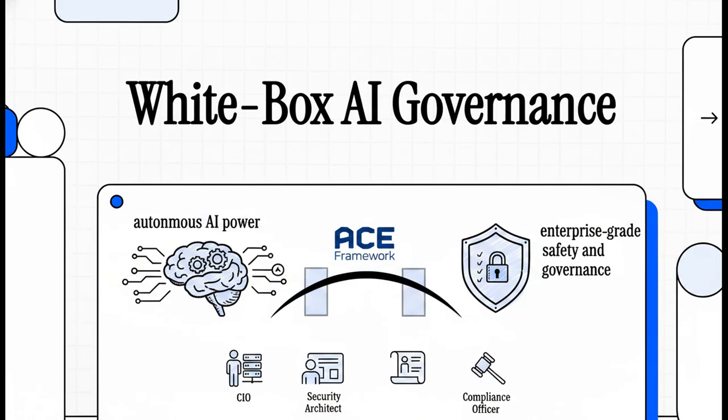Look, if you're a CIO, a security architect, or a compliance officer, you are already living right in the middle of the ultimate tech tension. On one hand, we absolutely crave the raw, game-changing power of autonomous AI, but on the other hand, we absolutely demand enterprise-grade safety. There is literally no room for error. So today, we're going to explore the ultimate bridge between those two worlds. It's called the ACE framework, and it is completely establishing the white box standard for AI governance.